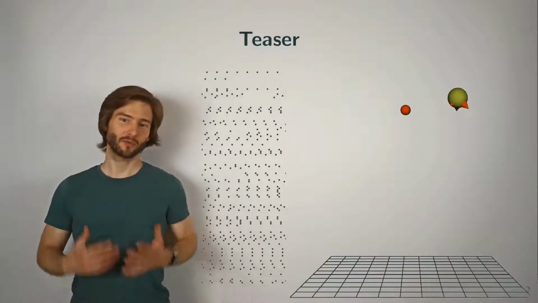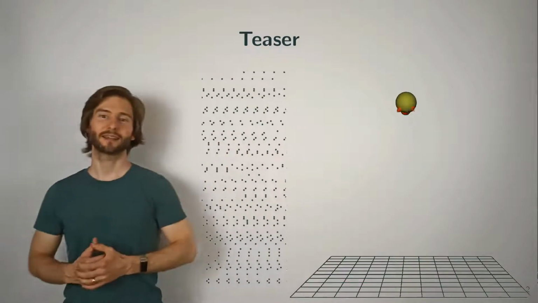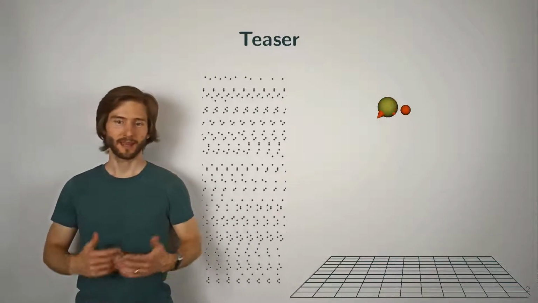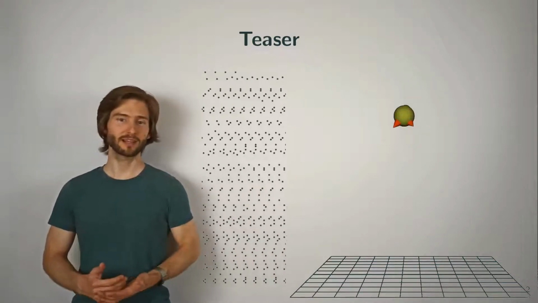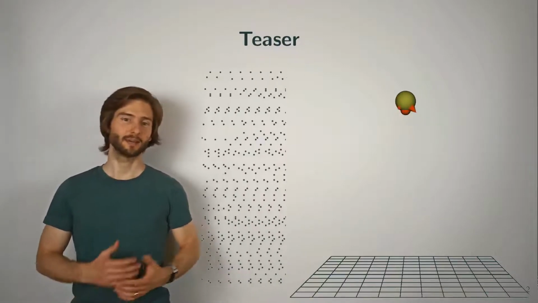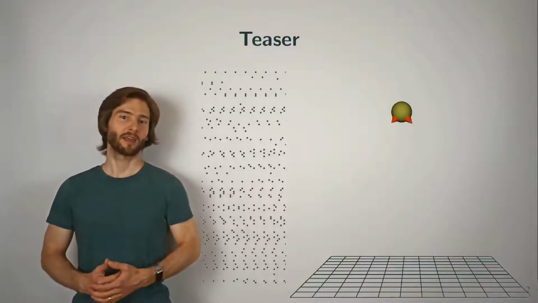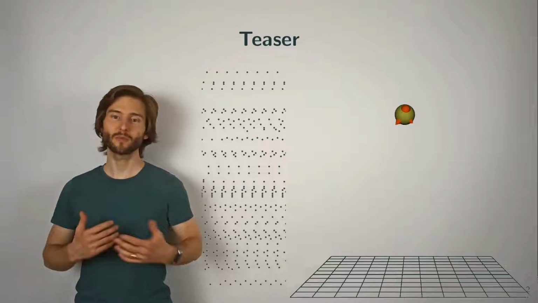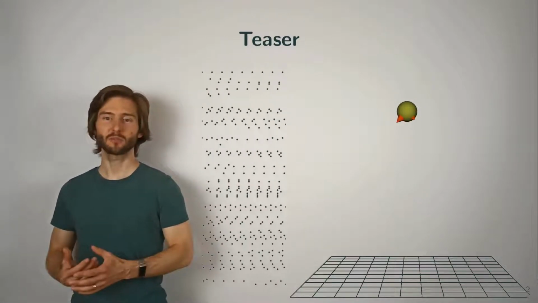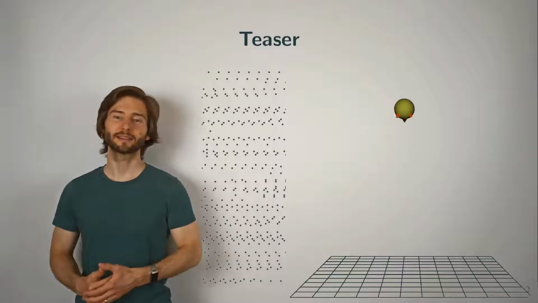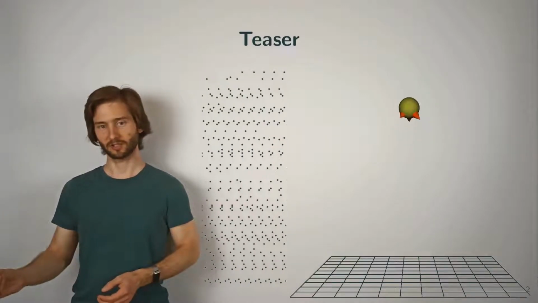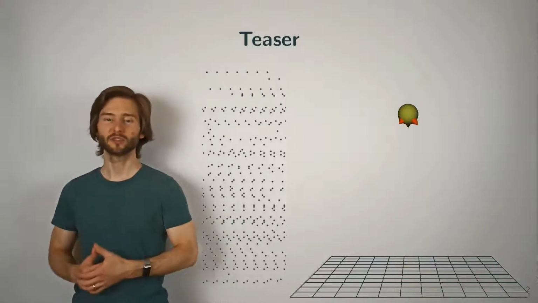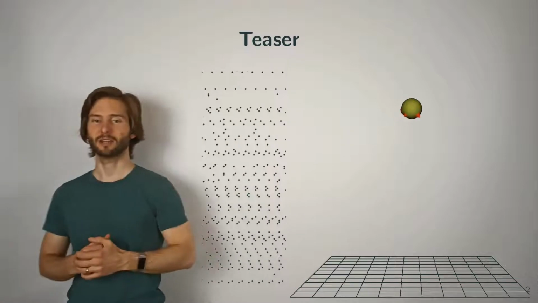And so I'd like to start with a short teaser. Here on the right you can see a so-called rocket ball flying in 3D towards a red target. And this rocket ball is a very simplistic 3D simulation with gravity and drag forces, and the ball itself has 3 rocket thrusters with which it can throttle in order to navigate around. And to make the simulation simpler, the orientation of the rocket ball is fixed and the forces from the rocket thrusters and gravity only affect its position. Also, this rocket ball is controlled by a spiky neural network, from which you can see the moving spike train right beside the animation.